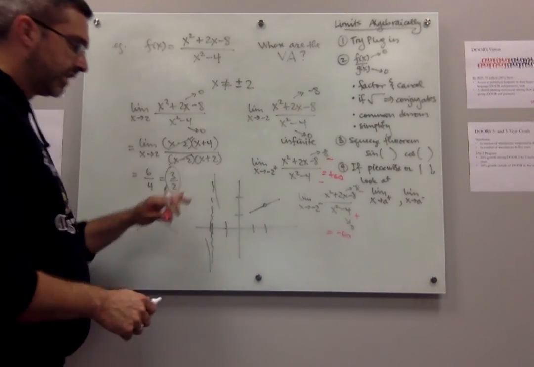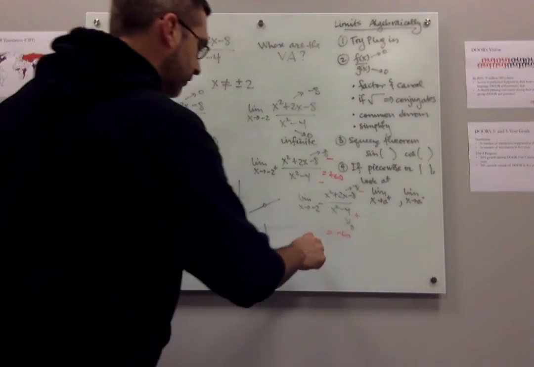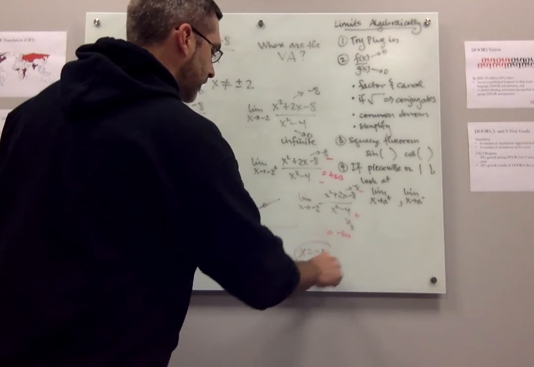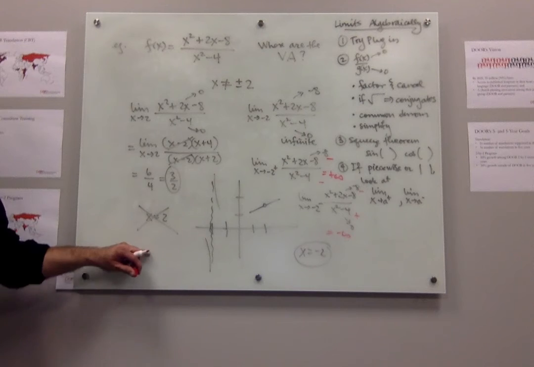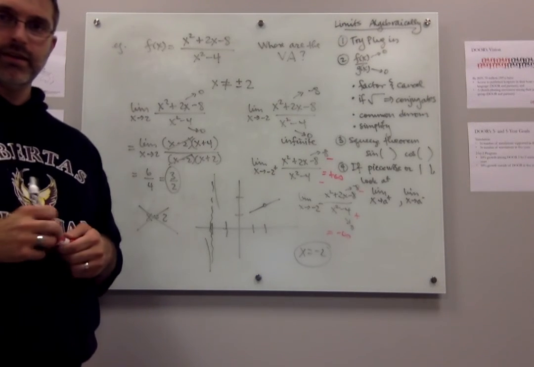So this is what that function ends up looking like, generally. We have a vertical asymptote at x equals -2, because we have an infinite limit there, but we do not have one at x equals 2. Okay? Make sense?